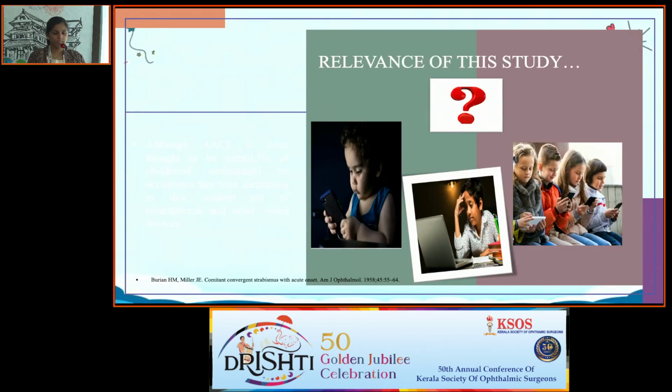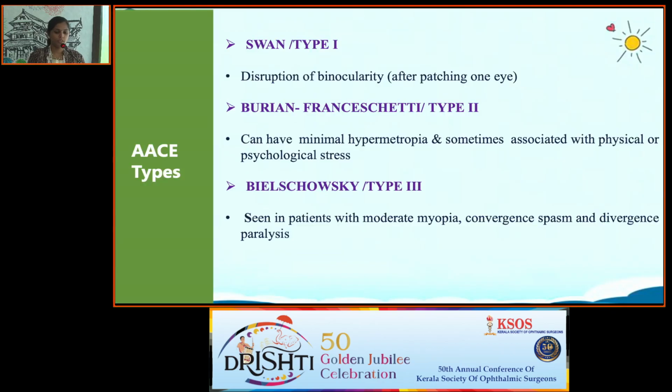Coming to the relevance of the study, although it was found to be only 0.3% of the total strabismus, its incidence is increasing in this modern era of smartphones and visual devices. It is divided into 5 types. First one is Swan type, because of the disruption of the binocularity. Second one is the Berrien-Franchot type, which can have minimal hypermetropia and is sometimes associated with physical or psychological stress.